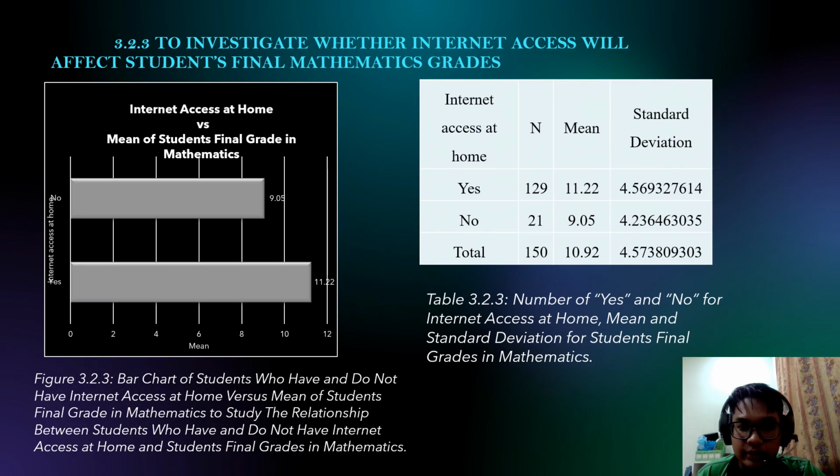The same case also happens with internet access. Students who have internet access show better results than the students who did not have internet access at home. This shows that both extracurricular activities and internet access have some impact which can help the students either achieve great results or drag down their results in the final grade.